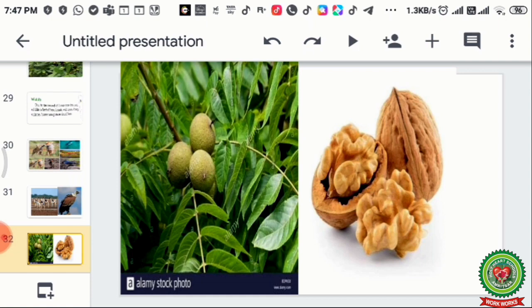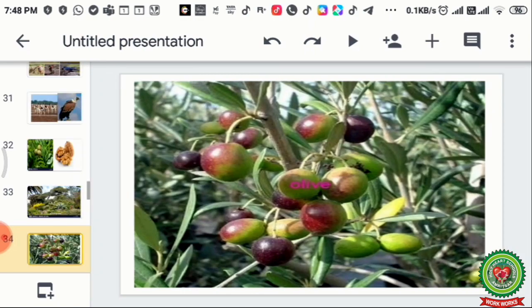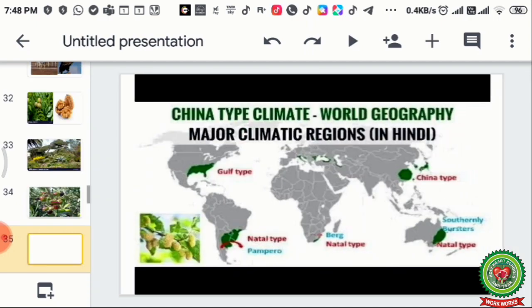Walnut means akhrout, which we all consume in the winter season. These are the raw walnuts, which are in green color, and these are the dry walnuts which we use. This is how it looks when it is on the trees. Now this is a scrubland which is found in the Mediterranean region. This is again olive tree. I have already described olive tree with you.